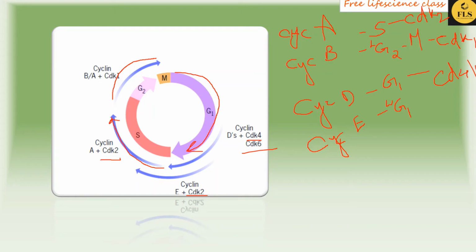During the late G1 phase, again you can see CDK2. After that you enter the S phase, and the same CDK present in the S phase is CDK2. So this is all about the cyclins and CDKs present in each cell cycle phase.